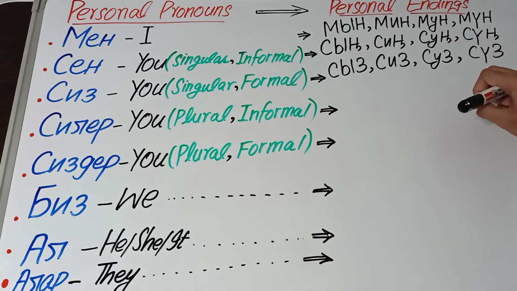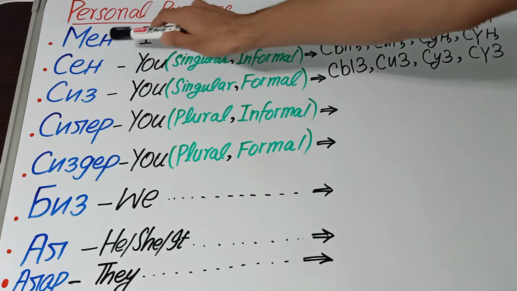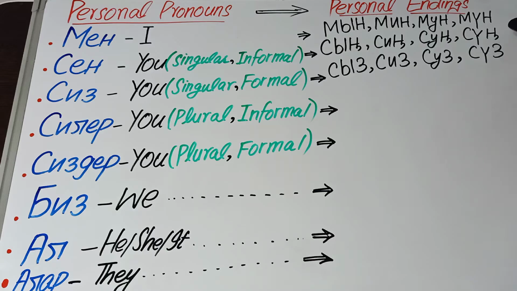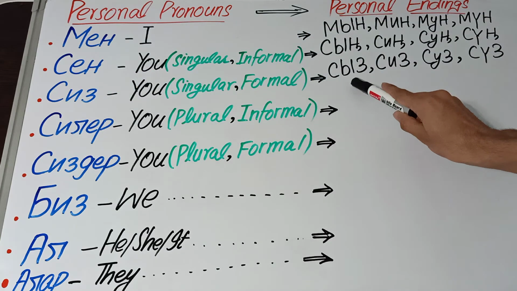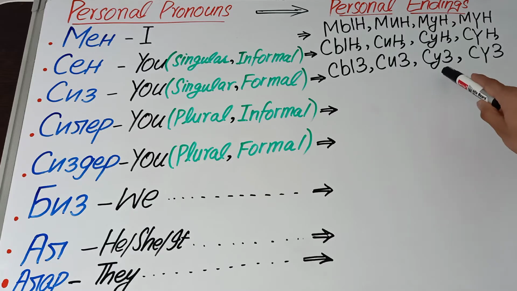So here we also replace the n with ng. And the personal endings of siz are siz, siz, suz, suz.